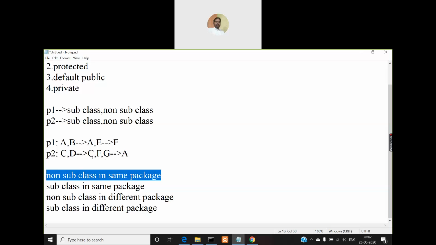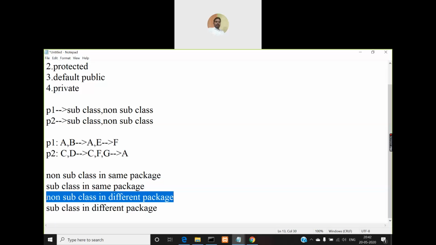And coming to F, F is not a subclass for A, and it is not also part in P2, so which category does it come under? Non subclass in different package. So in this case you cannot access a protected member of A, so I am putting a cross mark which indicates that you will not be allowed to access a protected member of class A in a non subclass in a different package. So that means in which classes you can access and which classes you cannot access.